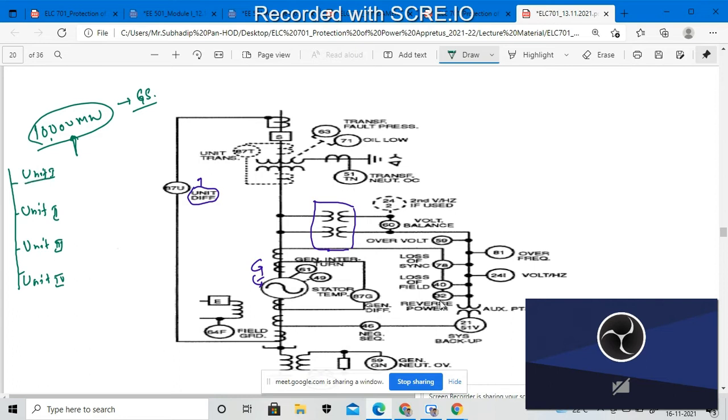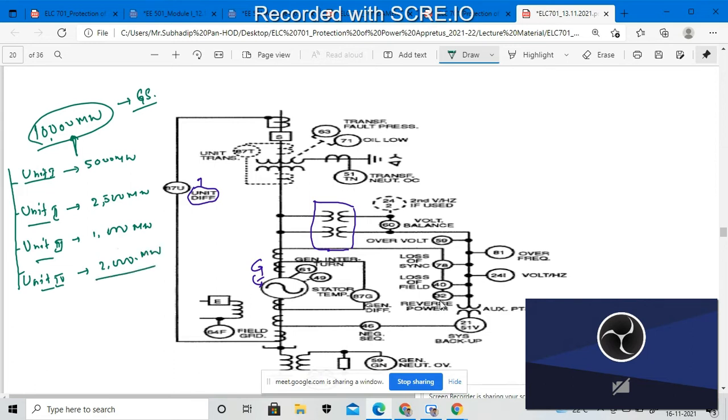So for each unit, suppose this particular unit generates 5,000 megawatt, this one generates 2,500 megawatt, this generating unit is maintained at 1,000 megawatt, and this one at 2,000 megawatt, right? The total is not exactly 10,000, but I am giving this for example purposes.